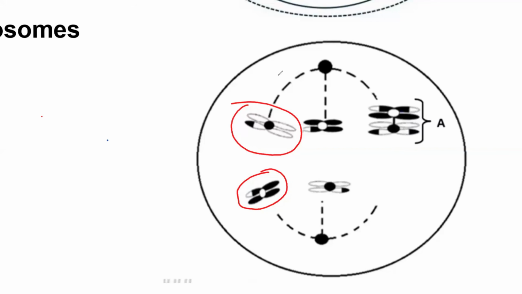Crossing over, yes, we see it. According to this shading and the color, it shows that these have crossed over with one another. I see that one. But the basic definition of a homologous chromosome is that they have the same shape, the same size, and they code for similar characteristics. But when you're talking about evidence, it's something that you can see.